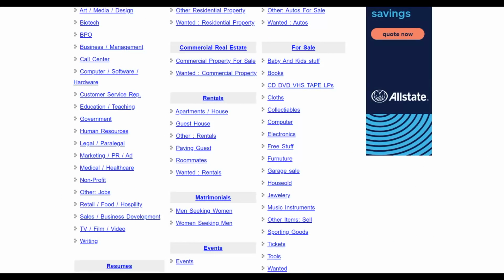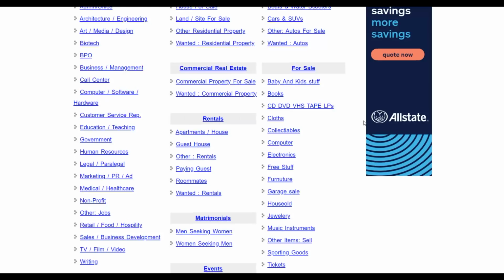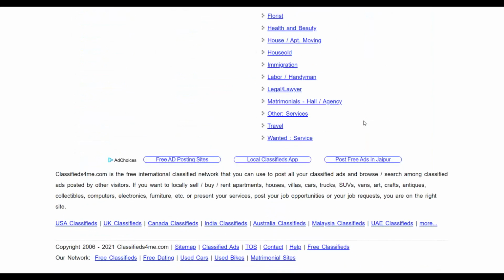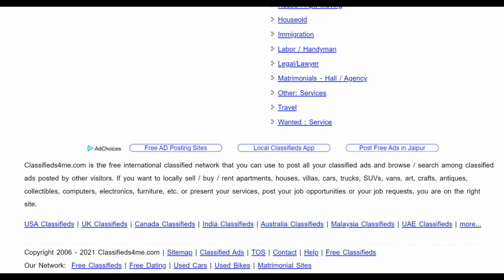You can see a lot of categories here. Once you go to the website, you're going to see a lot of categories. Scroll to the bottom, because right here you can post your ads in a lot of top tier countries. You can see USA classified, UK classified, Canada, India, Australia, Malaysia, UAE classifieds, and more. Make sure to post your ad in top tier countries, because that's where you're going to make most of your sales, and since you're promoting a low ticket affiliate offer, it's going to convert very well with this free traffic source.